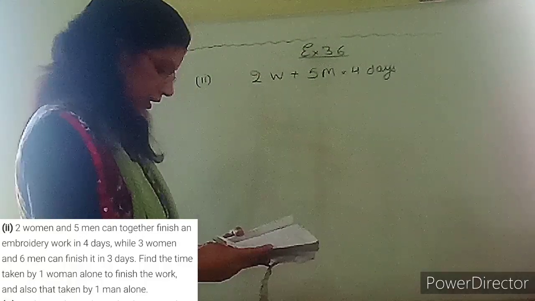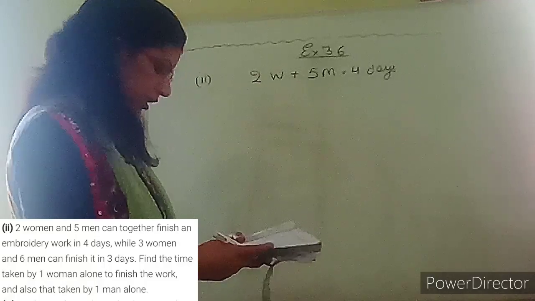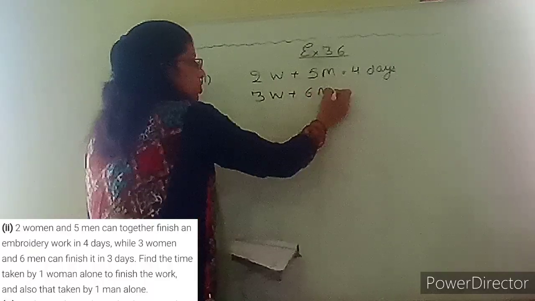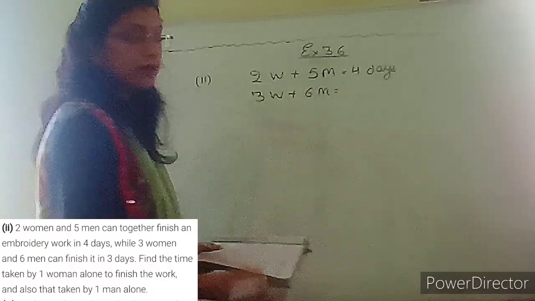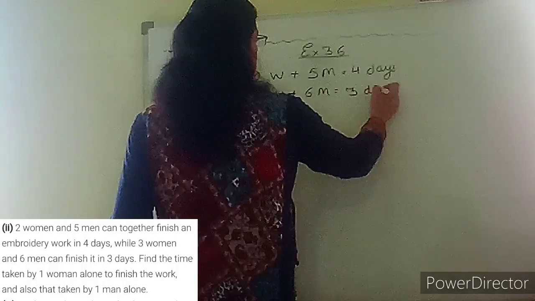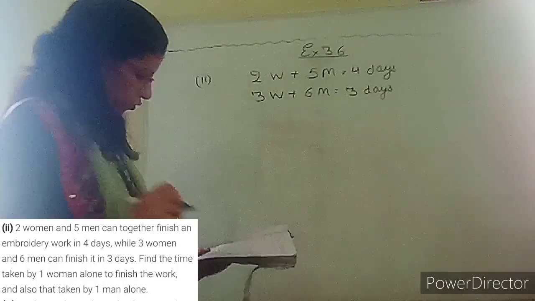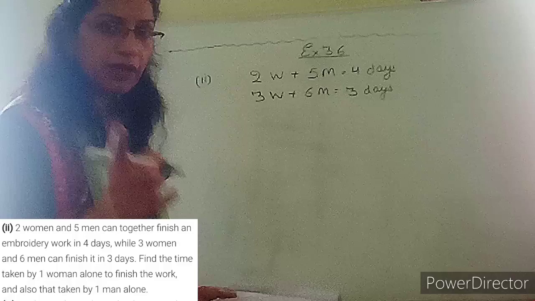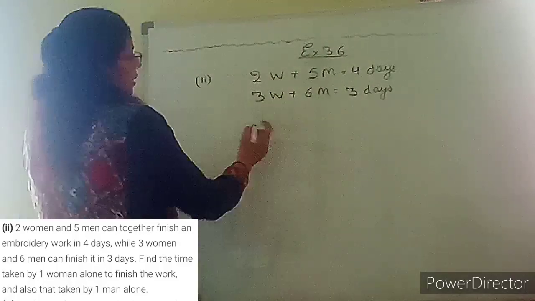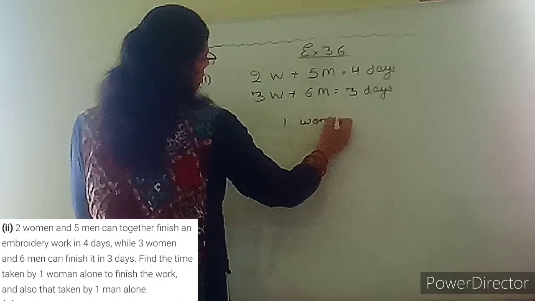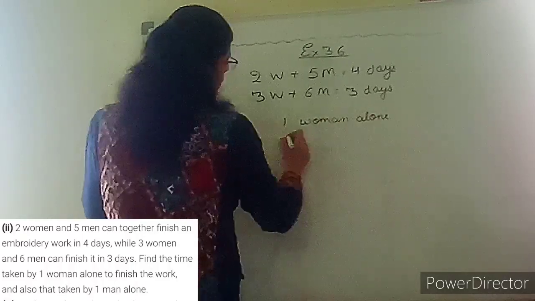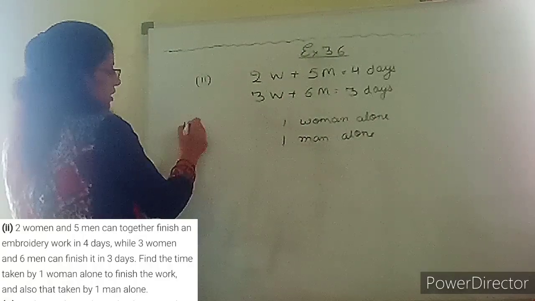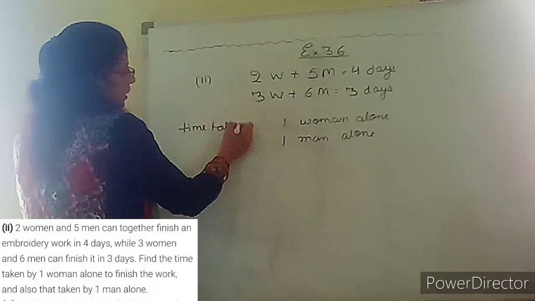Same way they are given while 3 women and 6 men together can finish it in 3 days. अगर ये हैं तो they finish it in 3 days. Okay, so find the time taken by 1 woman alone to finish the work and time taken by 1 man alone to finish the work. हमें निकालना क्या है? 1 woman alone and 1 man alone. What we have to find? Time taken by.